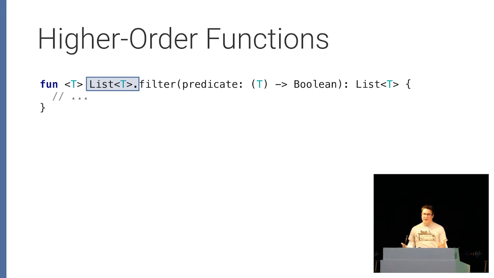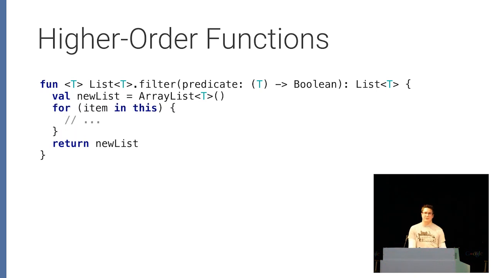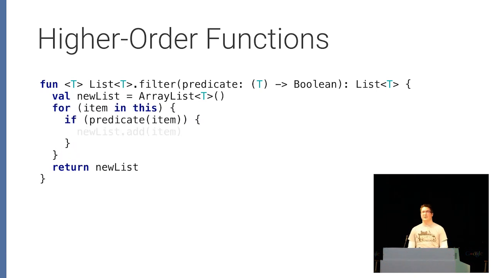So if we have a list, we can just call filter on it. We would implement this like you would implement a normal static method. You loop over the list, create a new list, loop over items in the list. We would call the function that's being passed in for every item. And if that function returns true, we just retain it and return the new list at the end.